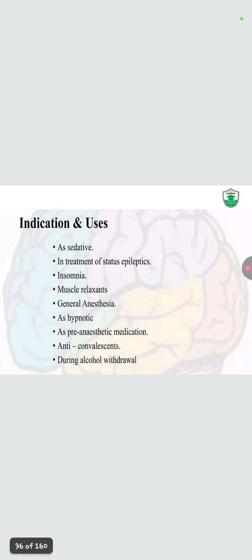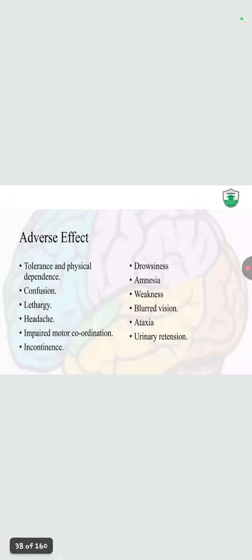Now, indications: as a sedative in treatment of status epilepticus, insomnia, muscle relaxation, general anesthesia; as a hypnotic, pre-anesthetic medication, anticonvulsant, and during alcohol withdrawal. Contraindication is in patients who are hypersensitive to benzodiazepines. Then other classes of drugs can be given, like barbiturates. Also shock, coma, pregnancy, lactation, inguinal hernia, hernia in abdominal cavities, acute alcohol intoxication. Use cautiously with elderly and debilitated patients, and impaired renal and hepatic function.